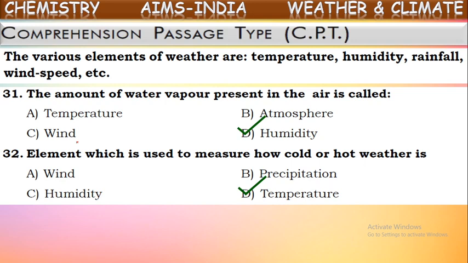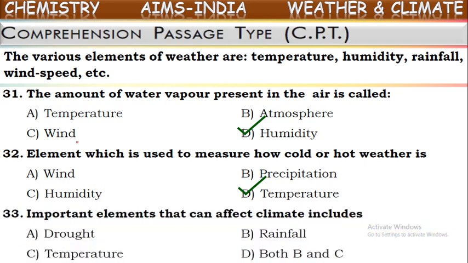Okay, next one. Important elements that can affect climate includes, yes, whatever the components affecting weather, the same affect climate also. But a climate is taken report with for a long time, nearly around 25 years as we told. But weather report for a particular place on a particular time.